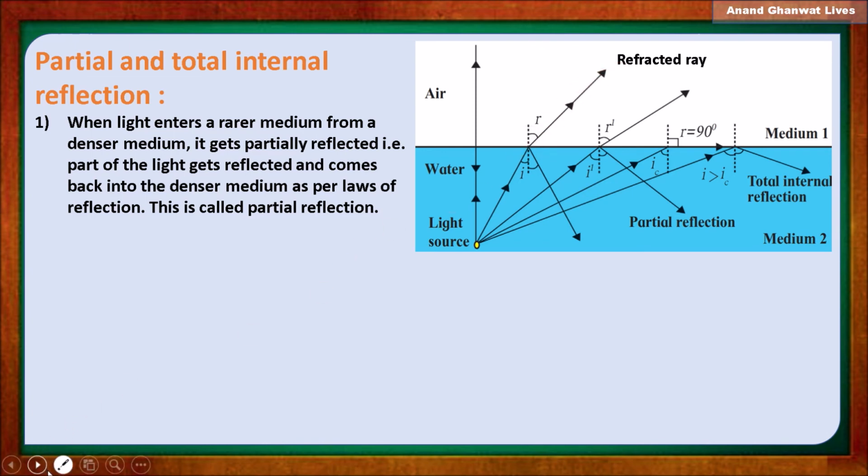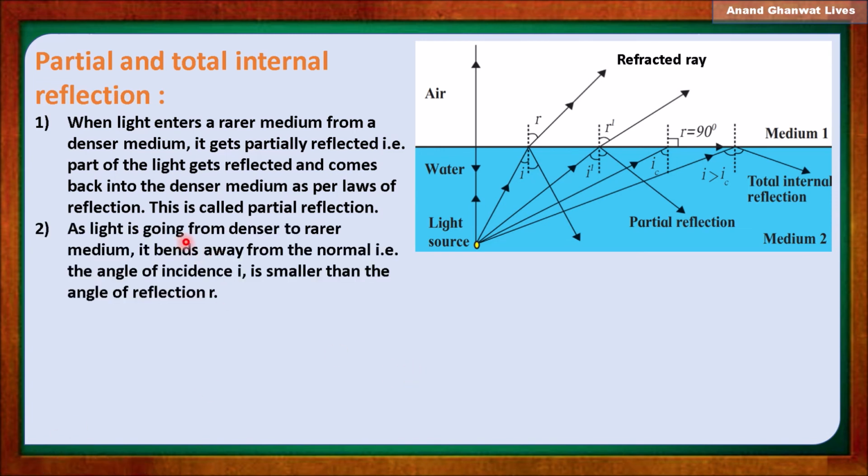This is called partial reflection. As light comes from denser to rarer medium, it bends away from the normal. Get that point? It is bending away from the normal. So when I is increasing, R also increases. When I is smaller, R is smaller. When I is greater, R is also greater.